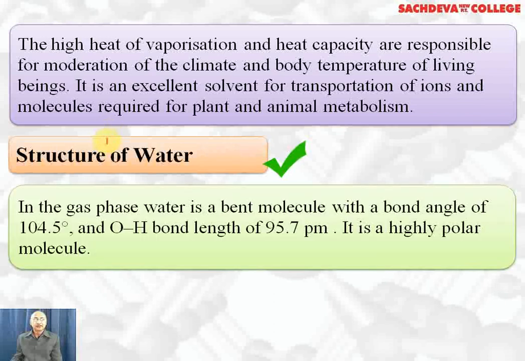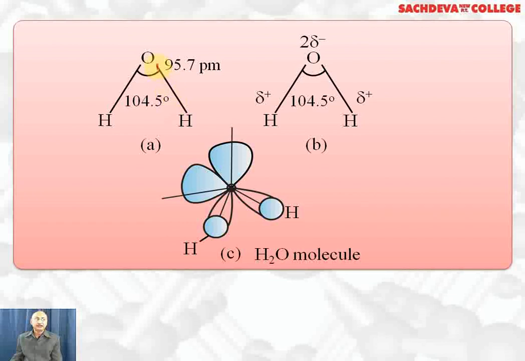Let's take up structure of water molecules. In the gas phase, water is a bent molecule with a bond angle of 104.5. Oxygen is sp3 hybridized and bond length is 95.7 picometer. It's a highly polar molecule due to the large difference in electronegativity between oxygen and hydrogen. Oxygen is the second most electronegative atom, so its electronegativity on Mulliken scale is 3.5, hydrogen is 2.1. So due to this large difference in electronegativity, it is polar. Bond angle is 104.5, bond length is 95.7 picometer.